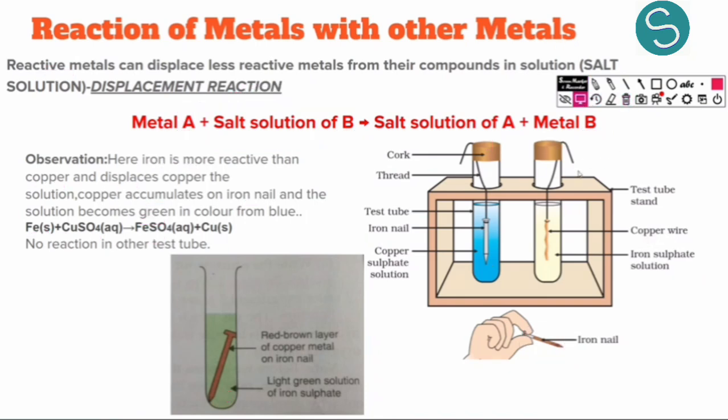A displacement reaction is when one metal displaces or removes or exchanges position with another metal in its salt solution. So only a more reactive metal can displace another, less reactive metal. If I have a lesser reactive metal here, it cannot displace a more reactive metal from the salt solution. Only a more reactive metal can displace it from the salt solution. So this is how metals react with other metals.